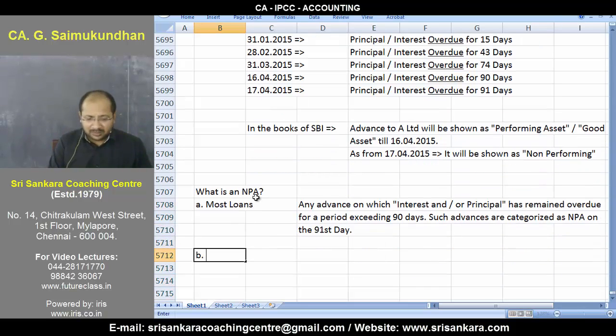And from an examination perspective, I'm not going to dwell upon all types of loans. At final level, when you start your articleship, you'll realize that there are far more different types of loans on which you will understand 90 days in different fashion. I focus only on two items: how to identify NPA in general, and something about